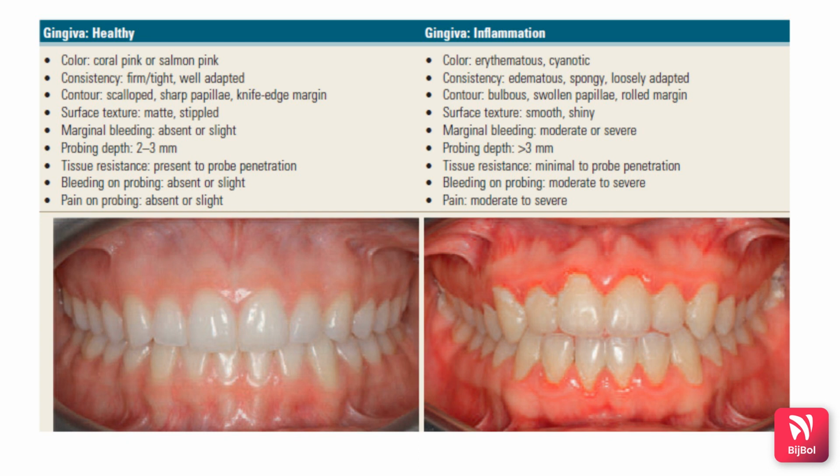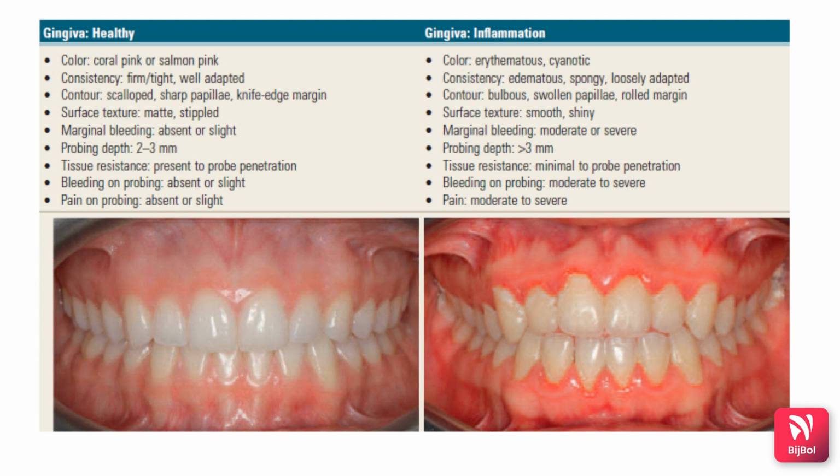Next, marginal bleeding is absent or slight in case of healthy gingiva, whereas moderate to severe marginal bleeding is seen in inflamed gingiva. Probing depth is 2 to 3 mm, whereas the probing depth is greater than 3 mm if the gingiva is inflamed. Next, the tissue is resistant to probe penetration in case of healthy gingiva. Since it's healthy and firmly adapted, the probe will not penetrate, whereas in case of inflamed gingiva, there will be minimal probe penetration. The bleeding on probing is absent or slight in case of healthy gingiva, whereas it is moderate to severe in case of inflamed gingiva.